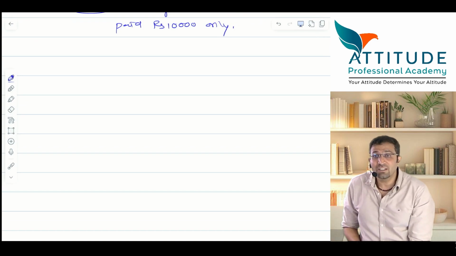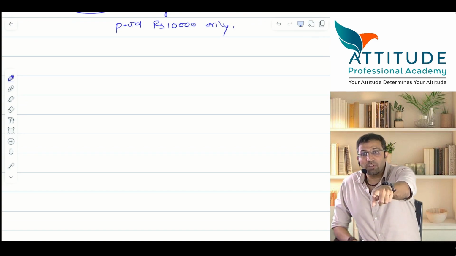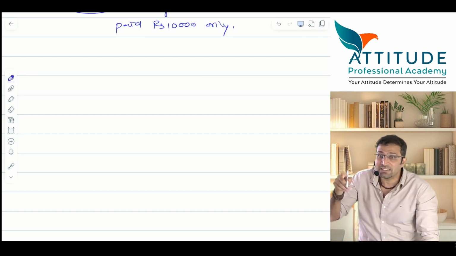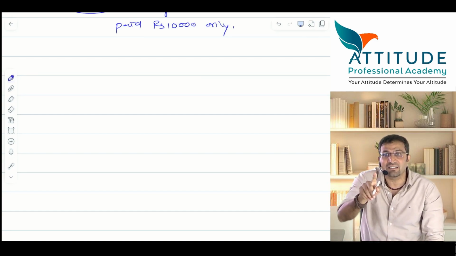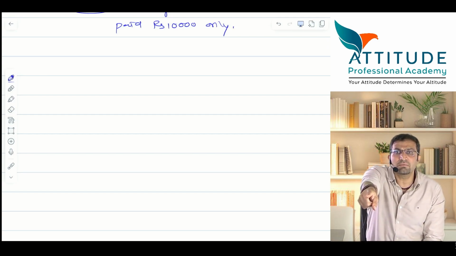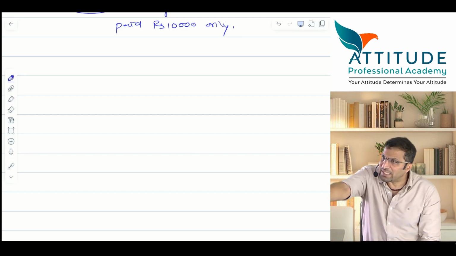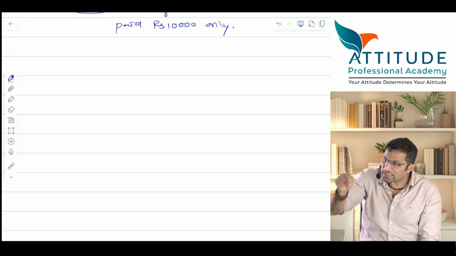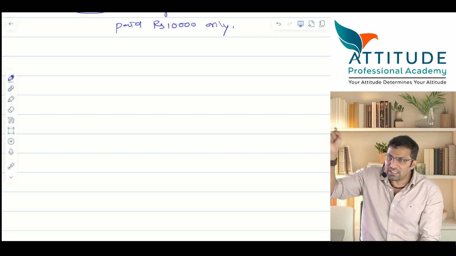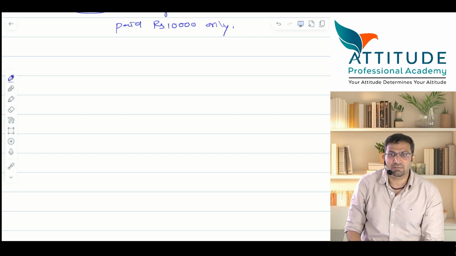What accounting? Accrual system of accounting means don't record the expense as and when they are paid. Record the expense as and when they are incurred. How much have you incurred? You got the benefit of 12 months, record the expense for 12 months. 12 months you have received the benefit, record the expenses for 12 months.